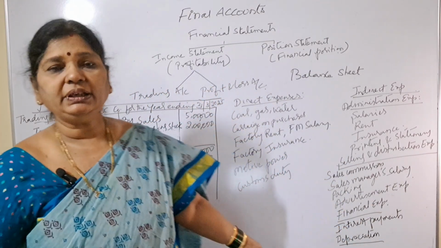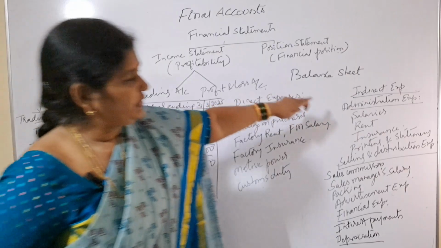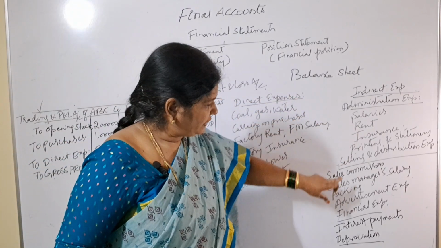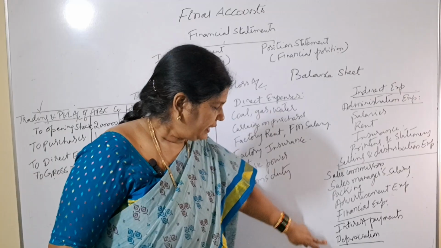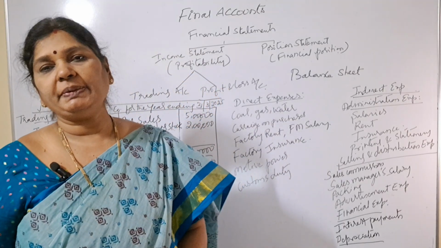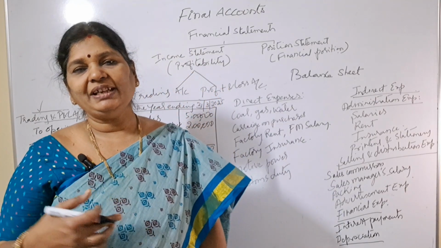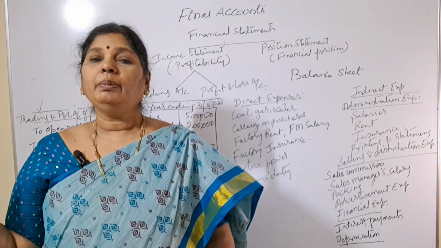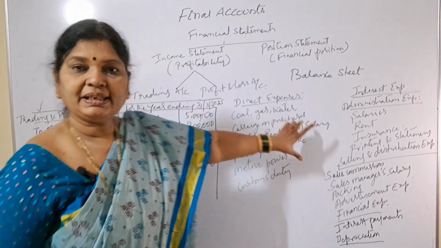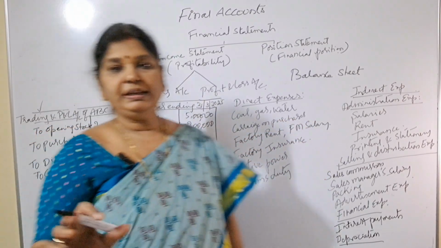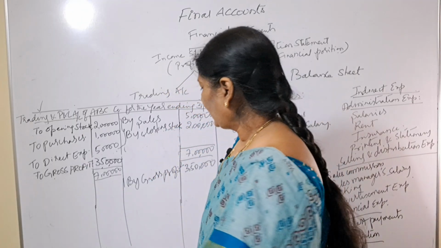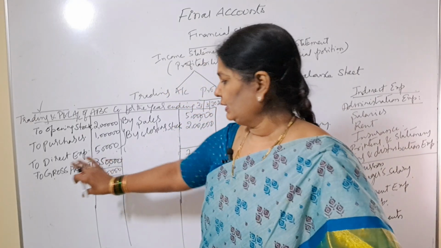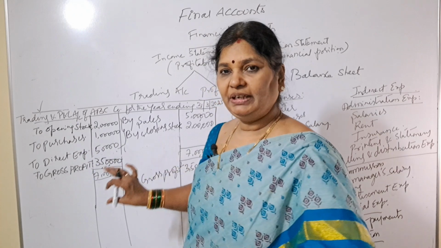Like that we will cover administrative expenses. Next we'll cover selling and distribution expenses, then financial expenses, then depreciation related expenses. All those expenses I will explain when I explain the profit and loss account. I hope this is clear till now. Now we'll take some expenses here and prepare the profit and loss account. So what's the first step? Take gross profit to the credit side of the profit and loss account.